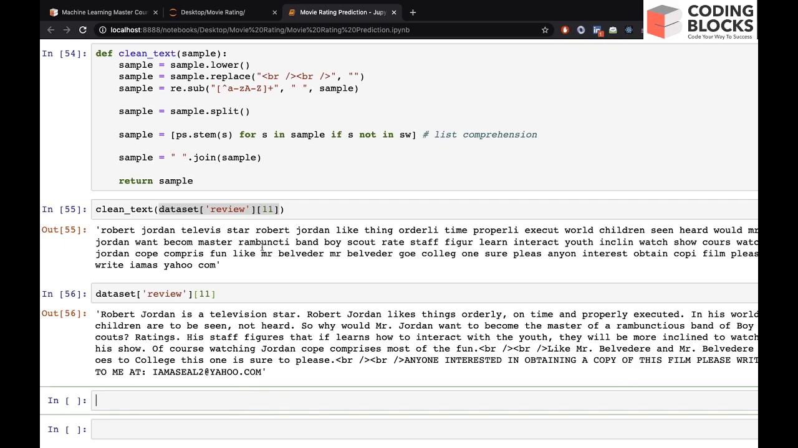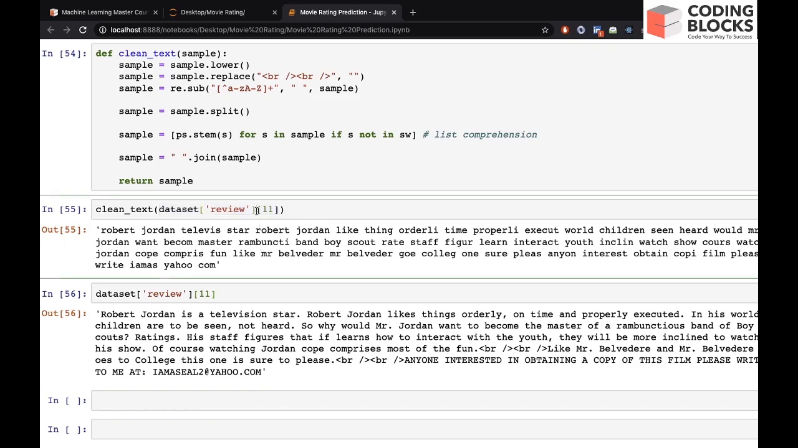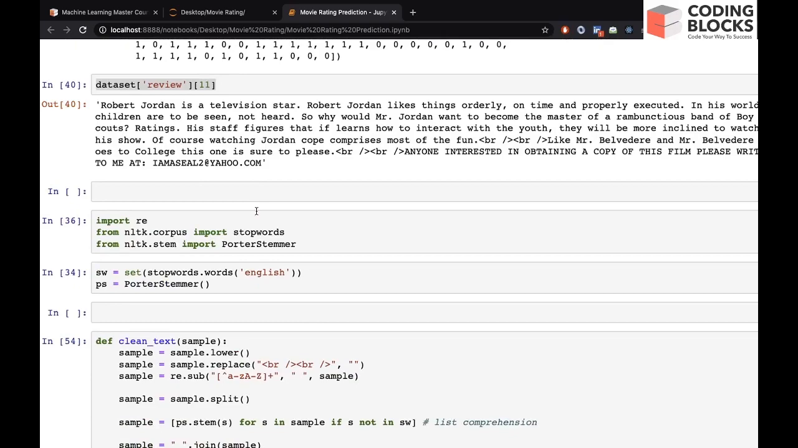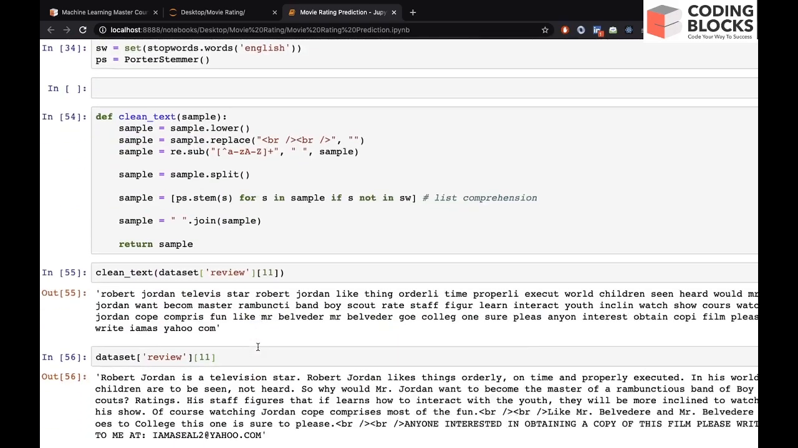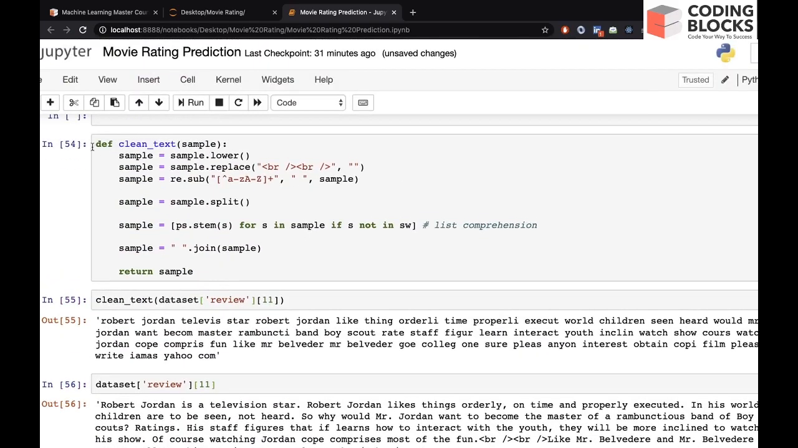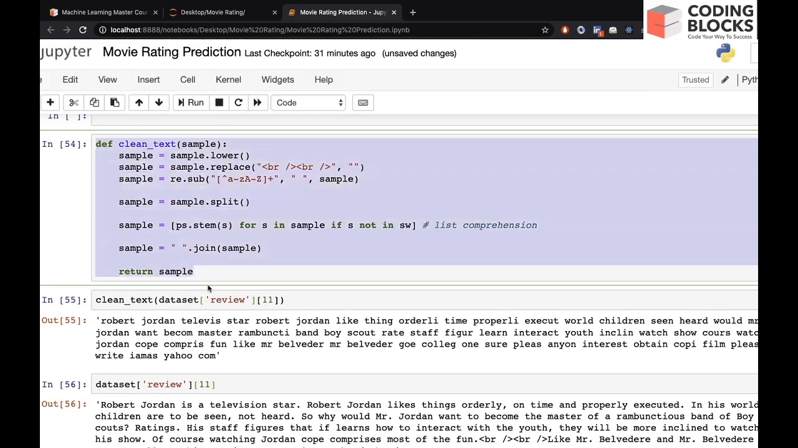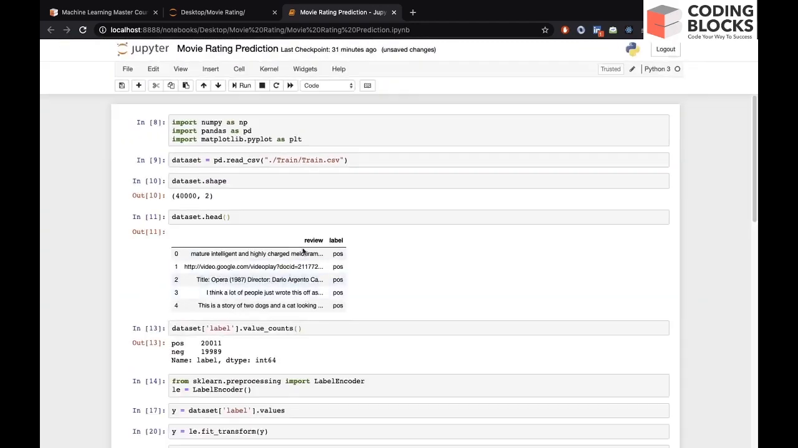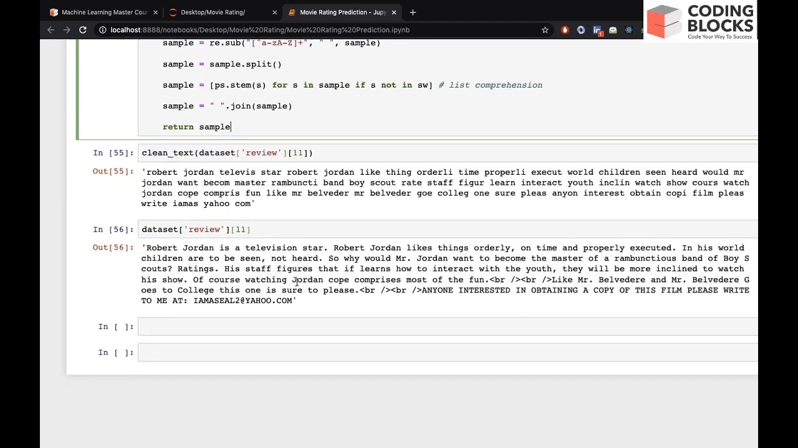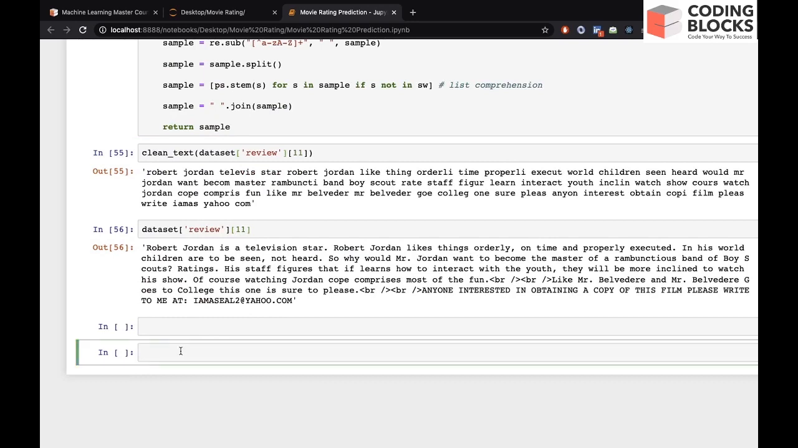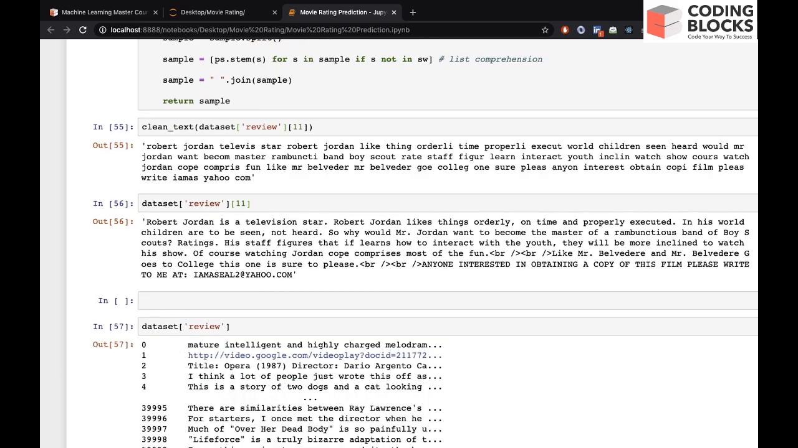So what we can do is pre-process all the elements, or you can say all the reviews. We have 40,000 reviews, and we have to apply this function. This is clean text, which can clean any text. We have to apply this function to our dataset, which is this review column. So we will use a pandas function, dataset review dot apply, and we will pass this function clean text.